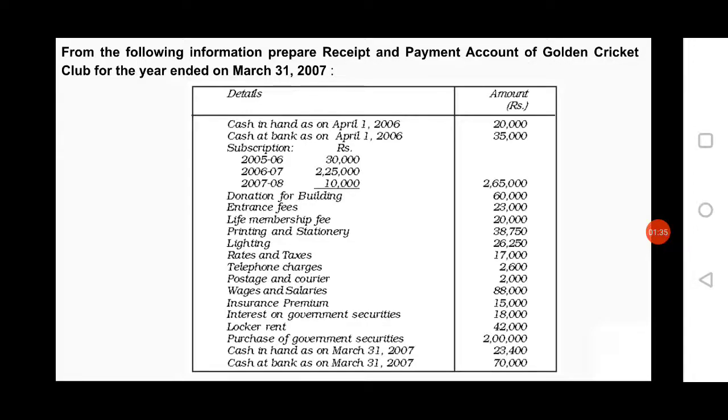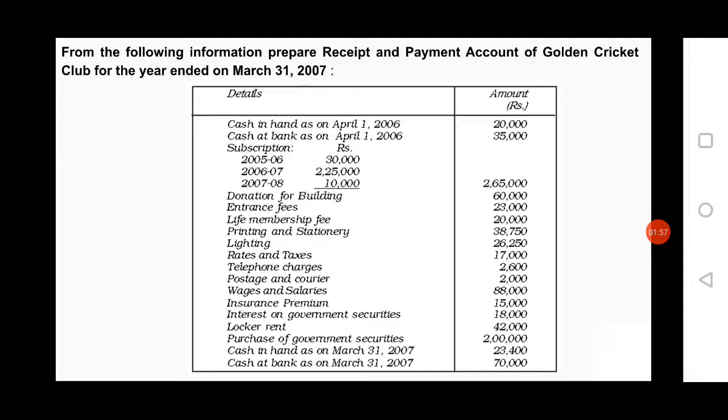While entering the items in the payment side, you have to remember that you have to record first overdraft if any, then payments made through cash or bank, that may be of capital expenditure or revenue expenditure. Now refer the question.